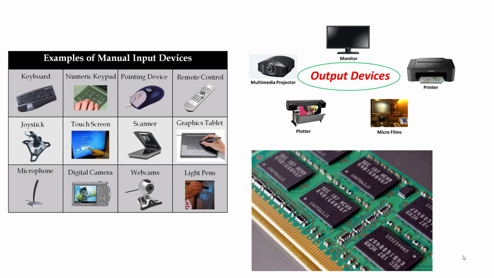Now below is an image of a memory. This is exactly how memory is in the CPU. This memory is made up of microchips, and these microchips are made up of semiconductors, and one or more microchips are known as integrated circuits. So basically the memory or the whole motherboard system is made up of these integrated circuits. These integrated circuits also contain capacitors and resistors.